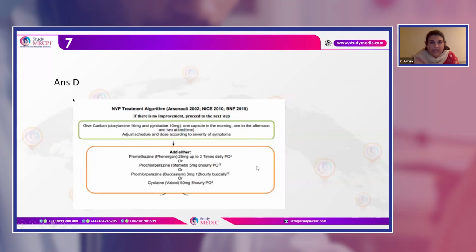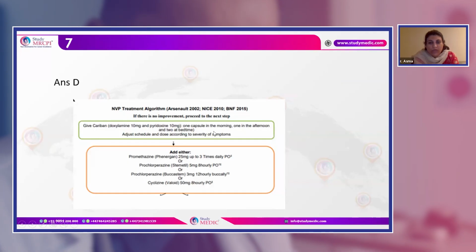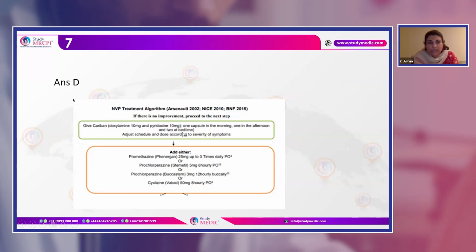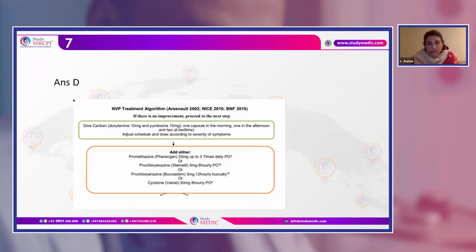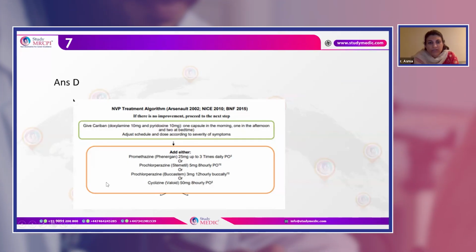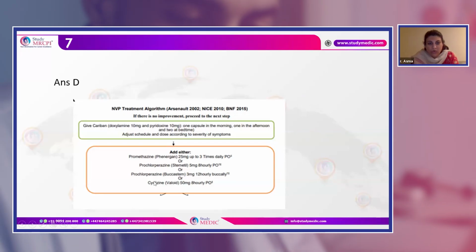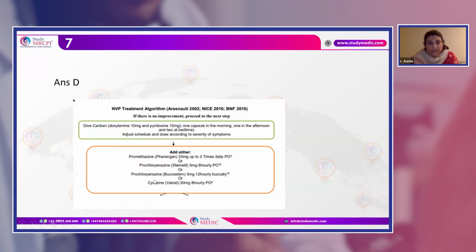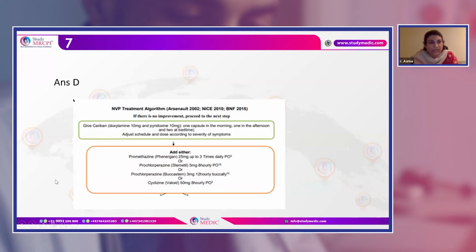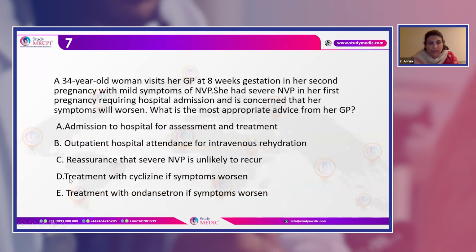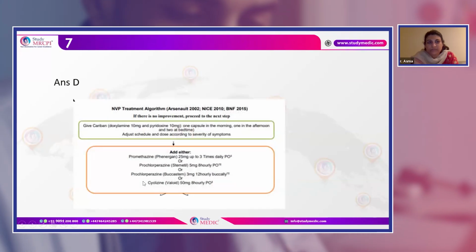If we follow this algorithm, we give doxylamine and pyridoxine, 1 in the morning, 1 in the afternoon, and 2 at bedtime. And if it is not improving with these symptoms and this dose, then we give promethazine or prochlorperazine, 3 milligram, or cyclizine. So cyclizine is there in our options. So we're going to go with treatment with cyclizine if symptoms worsen.